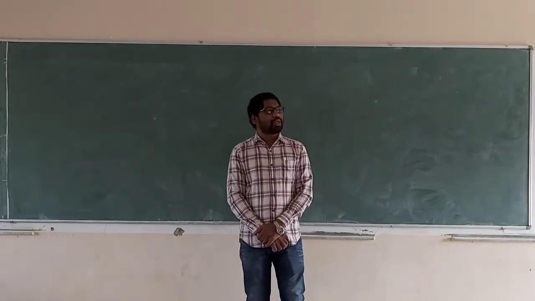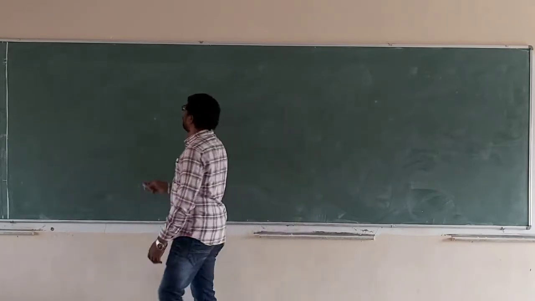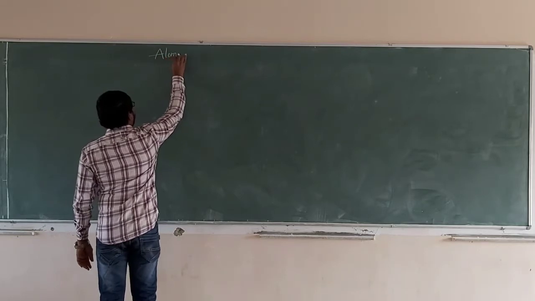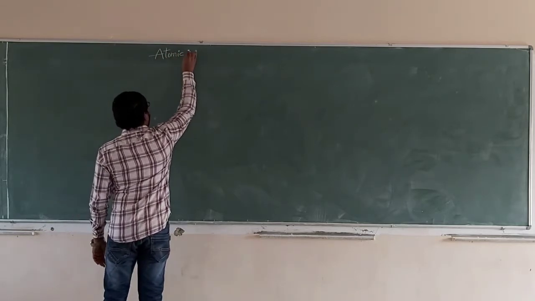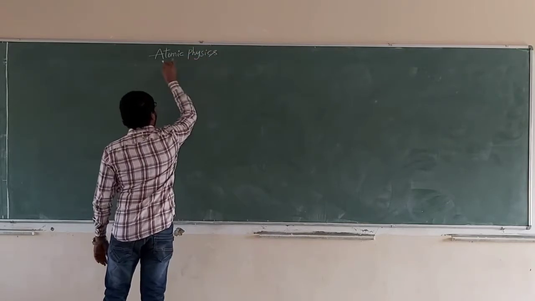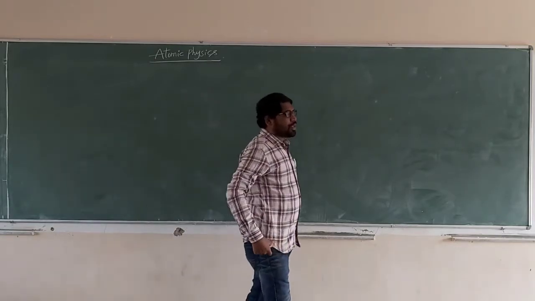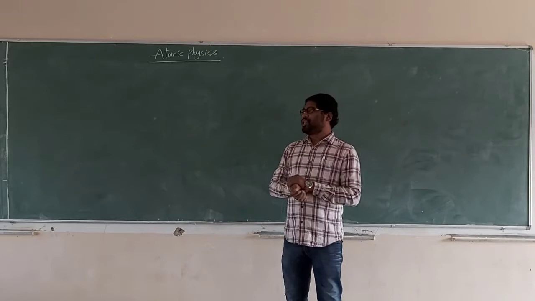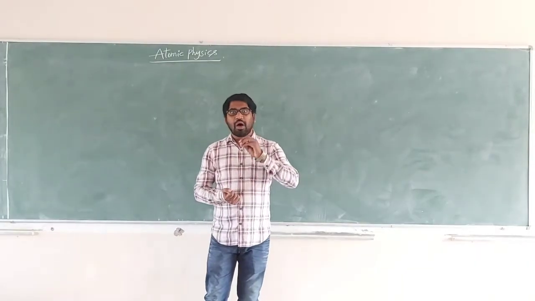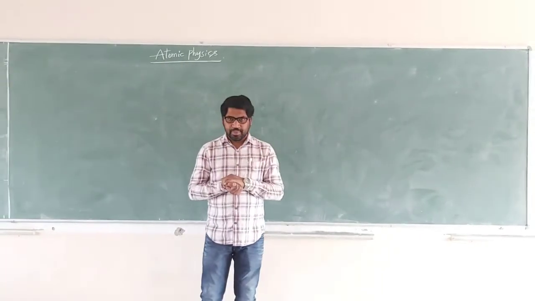Today, our new chapter, atomic physics. In atomic physics, initially we discuss scattering, alpha scattering, Rutherford alpha scattering.